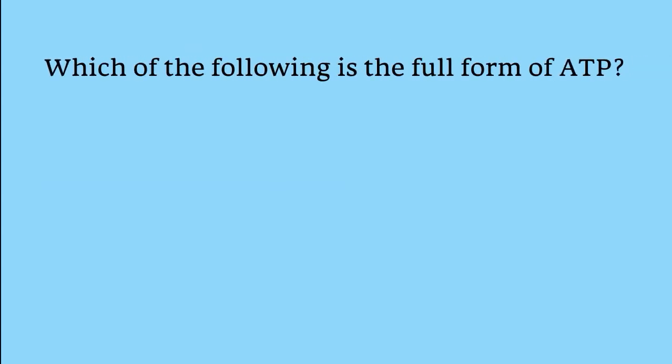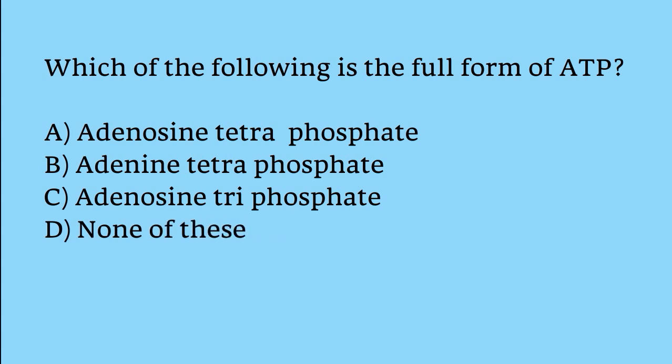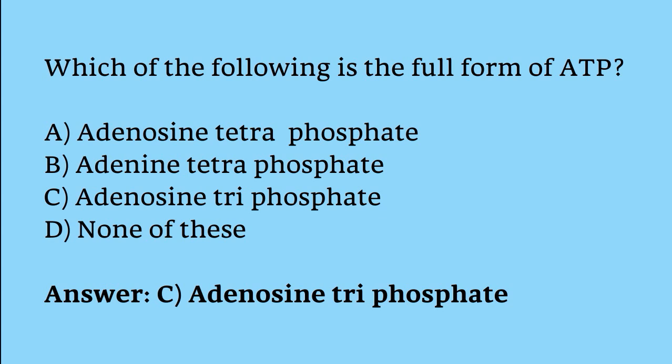Which of the following is the full form of ATP? Adenosine tetraphosphate, adenine tetraphosphate, adenosine triphosphate, none of these. The correct answer is option C. The full form of ATP is adenosine triphosphate.